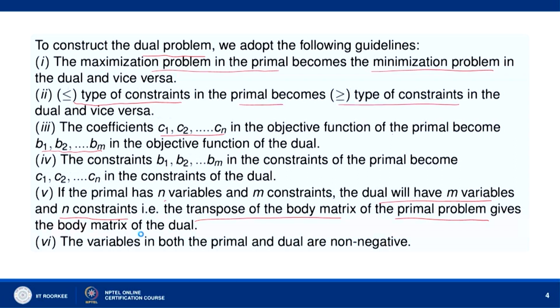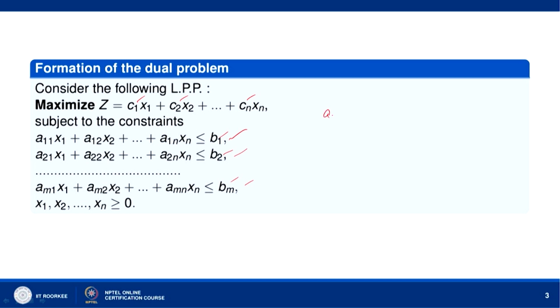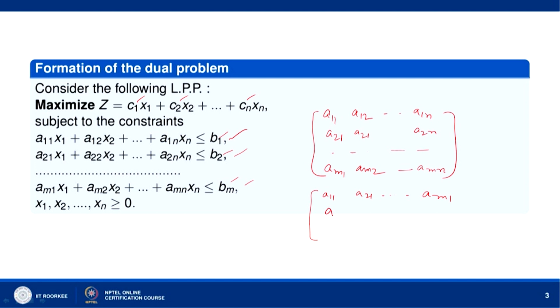So, here the body matrix is a11, a12 and so on a1n, a21, a22, a2n and so on a_m1, a_m2 and so on a_mn. This is the body matrix of the primal problem. In the dual problem, this will be replaced with a11, a21 and so on a_m1, a12, a22, a_m2.